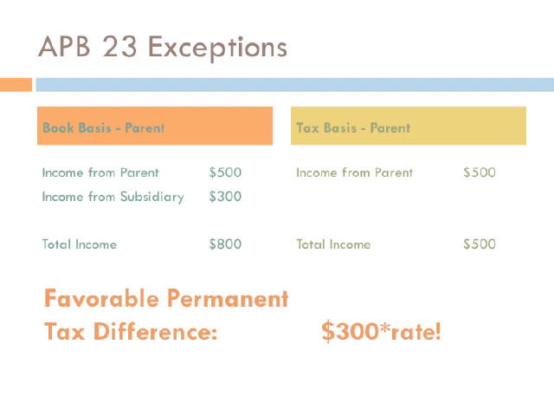An APB 23 exception, however, does have financial accounting implications. That is, when a corporation applies APB 23, it must make a footnote disclosure in the financial statements for the cumulative amount of the reinvested earnings, as well as what amount of tax would be due upon repatriation, even though this amount is never booked.